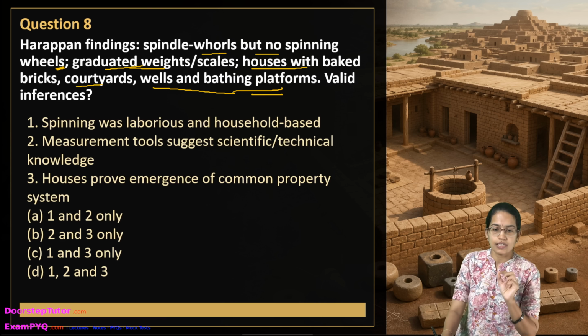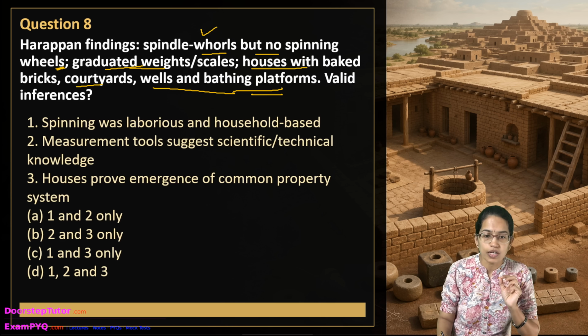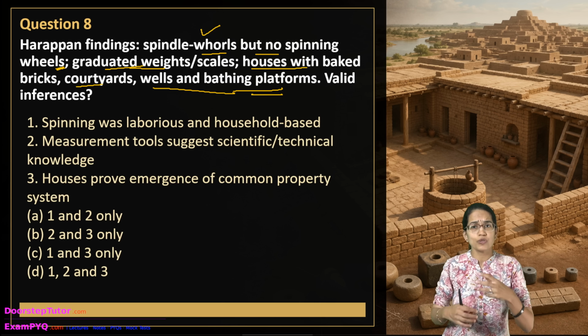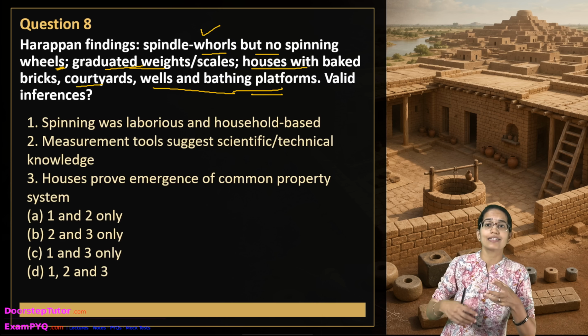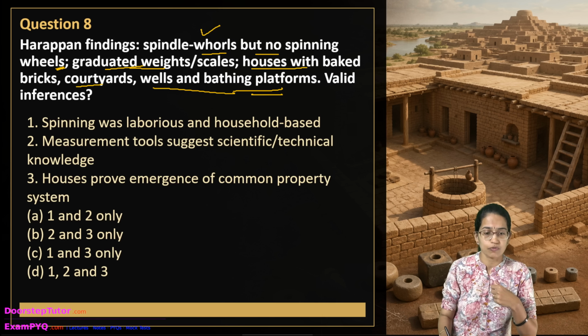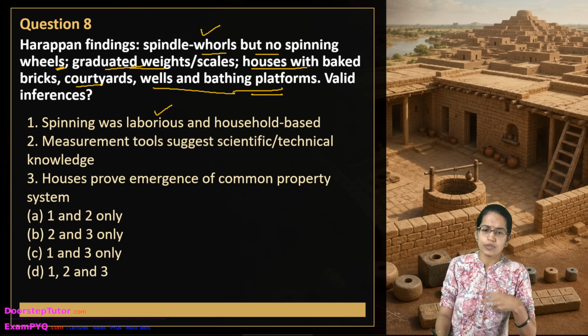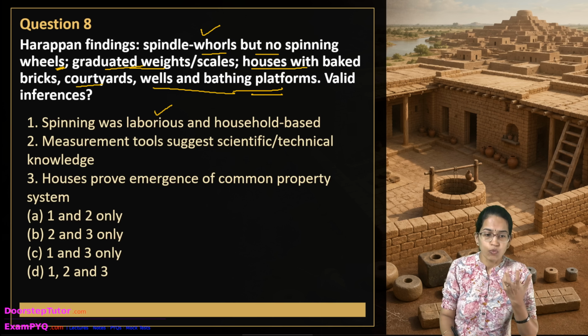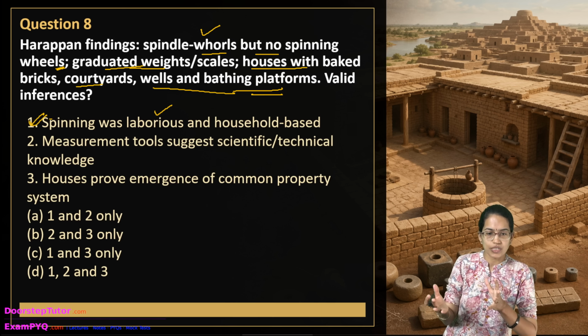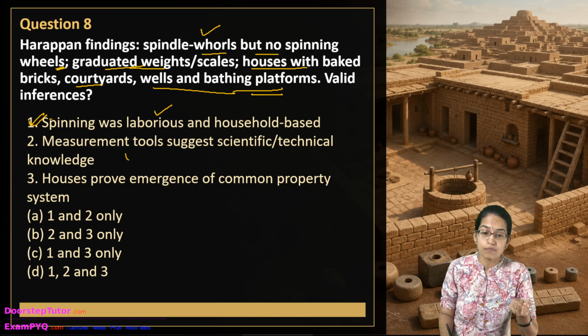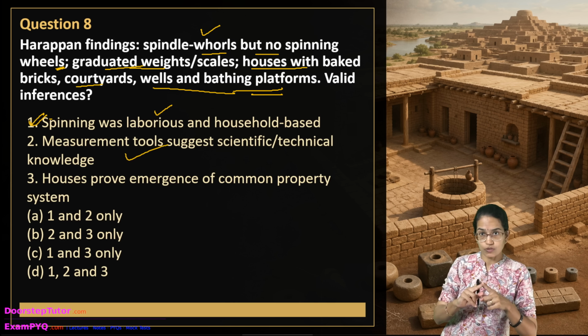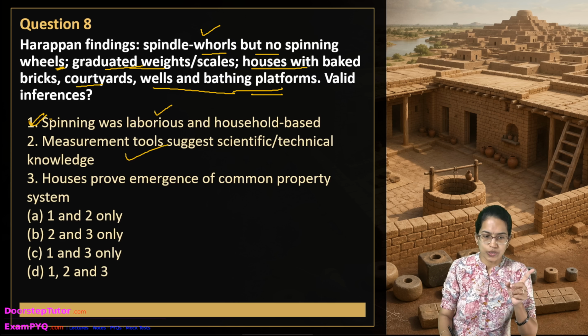Now this inference explains that when we are talking about spindle whorls, it shows that the people were laborious and it was a labor intensive process that was done at home, right? So one becomes the correct explanation. The second says the use of graduated weights and scales. That means measurement tools and scientific knowledge was there definitely. So 2 is again correct.